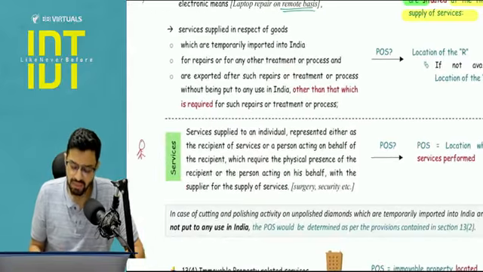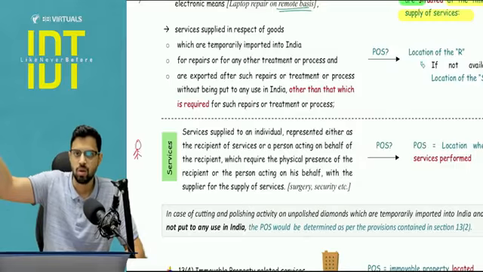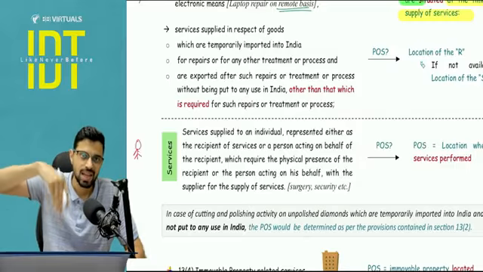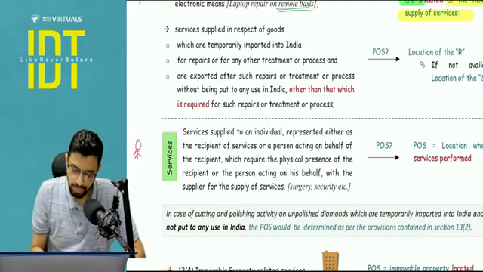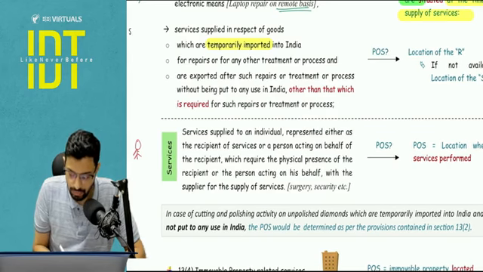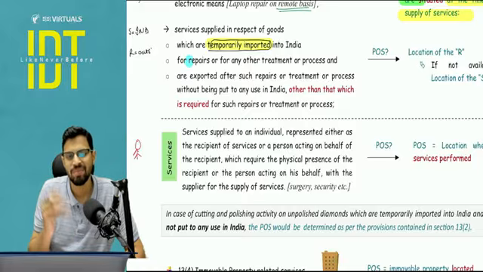The second exception is a very specific one: we are the supplier and we are in India, the recipient is outside India and the goods are being physically imported into India for the purpose of repair. So it is a temporary import. Pay attention, there are a lot of conditions here. Temporary import. First, right here, supplier is in India, recipient outside India. The goods are being temporarily imported into India for the purpose of RTP. What is RTP? As we know, the revision test paper, RTP, you know.